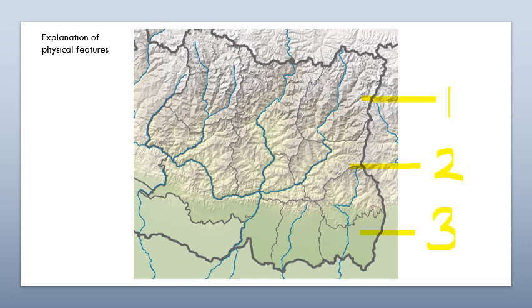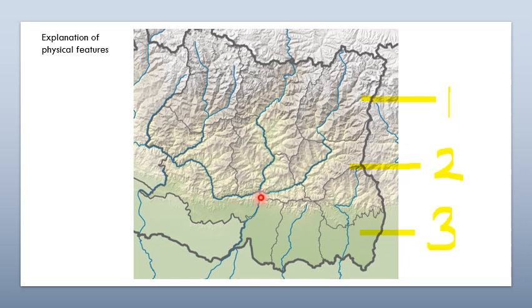Similarly, you can see here some of the important rivers. You can see here, this one is Arun river, and this one is Tamor river, and this one is Sunkosi river.